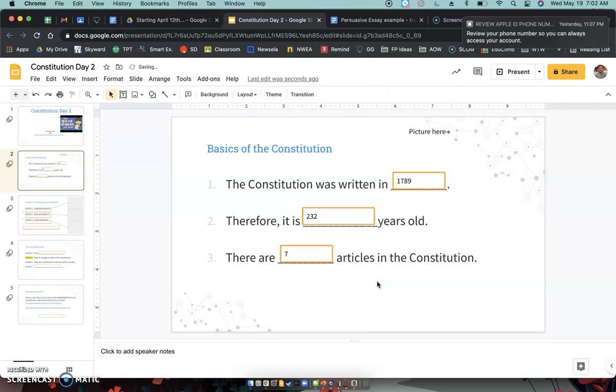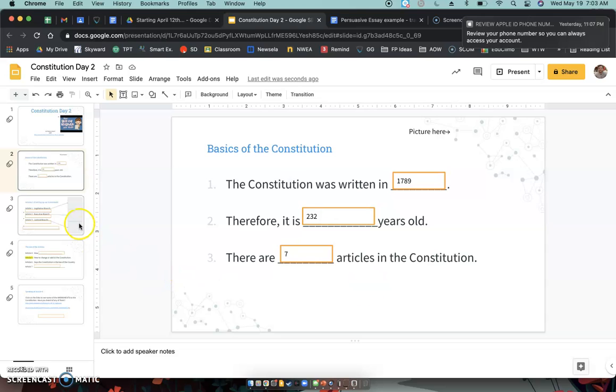Okay, there are 7 articles in this Constitution. They call them articles. It's kind of like, you could even just call them paragraphs or chapters. I don't know why they were so set on saying articles, because we had the Articles of Confederation as well. I don't know why they kept on saying articles, but that was their go-to. They really wanted to have articles, apparently.